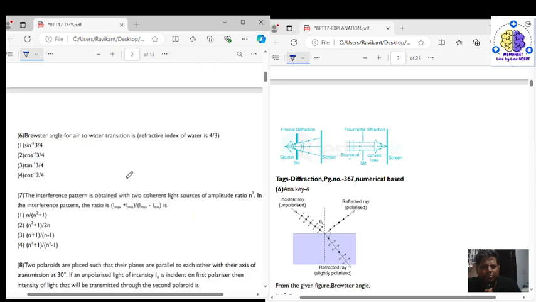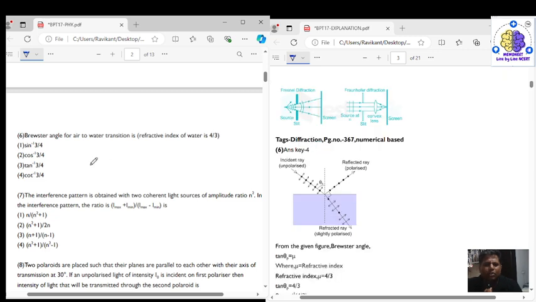Question number 6 says the Brewster's angle for air to water transmission is. Now if the refractive index from air to water is 4 by 3, then the Brewster's angle, that is IP, will be equal to tan inverse 4 by 3, right?